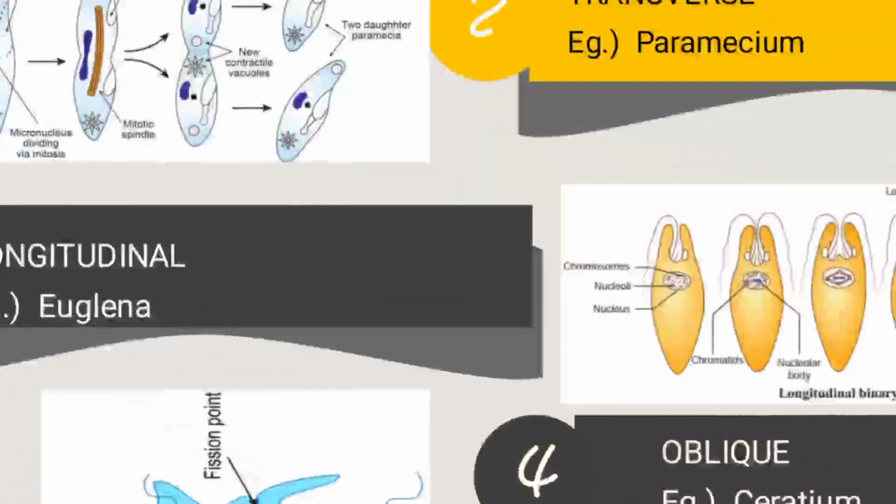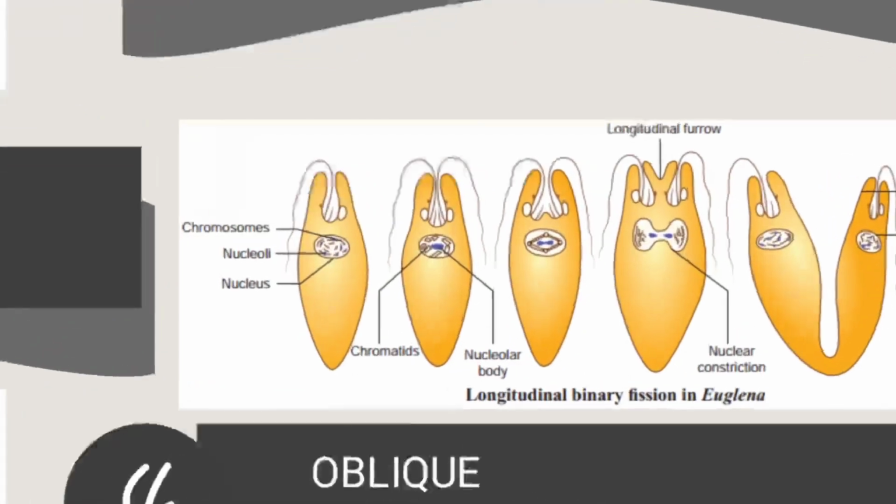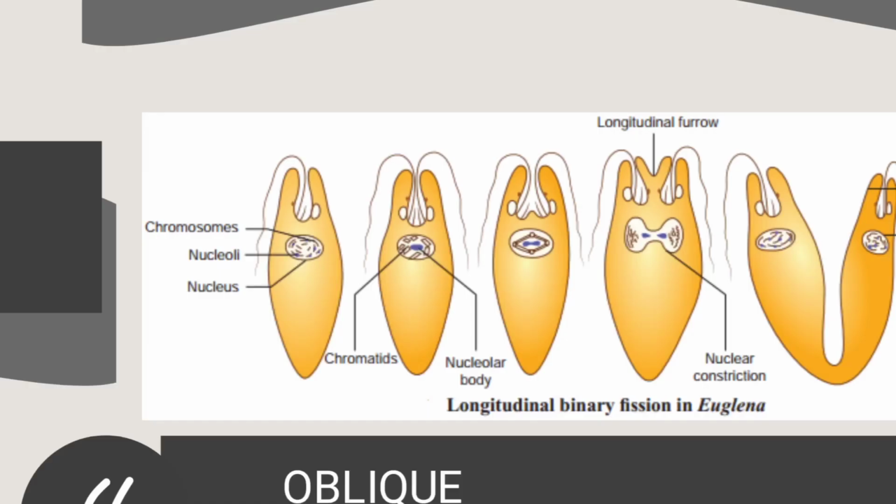Next one, longitudinal fission. It is seen in euglena. When you see, this is the euglena. So what is an important fact about euglena? It is not an animal, and it is not a plant.